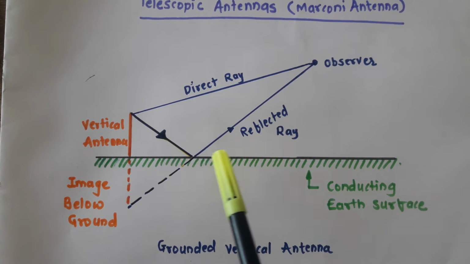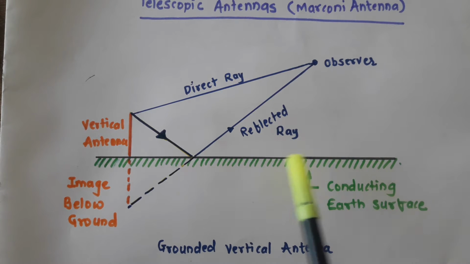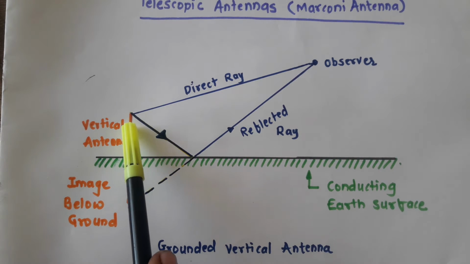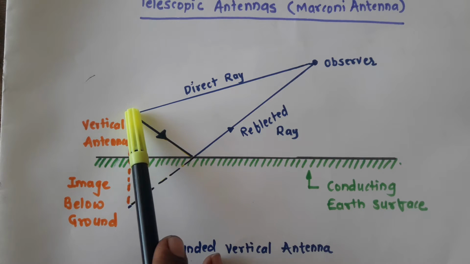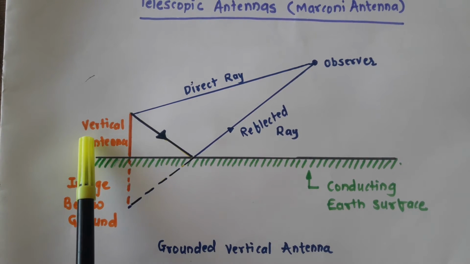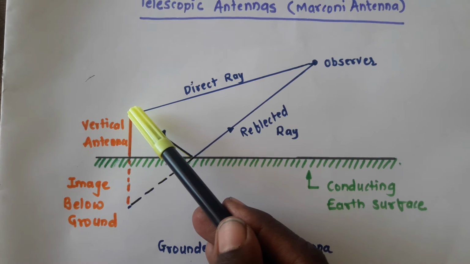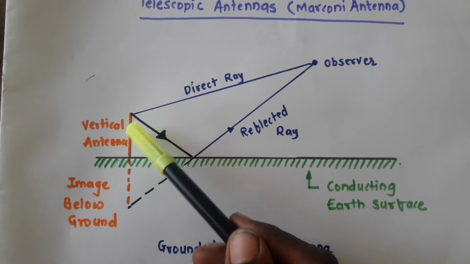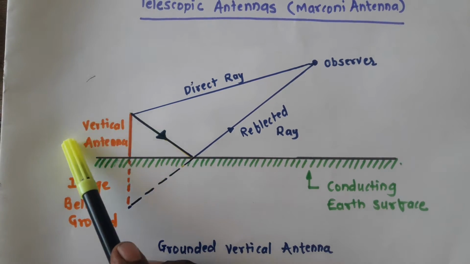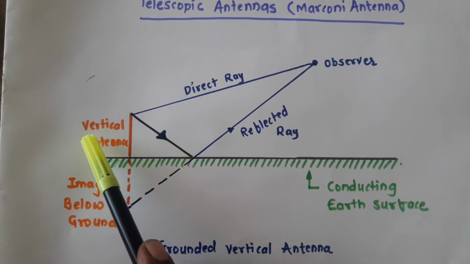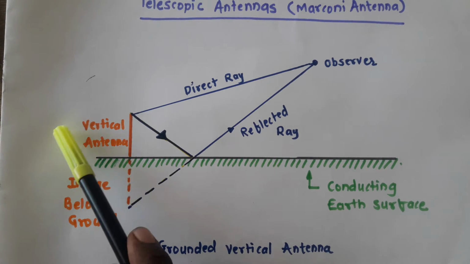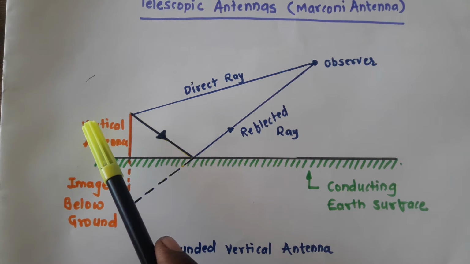On this conducting earth surface, the antenna is placed in vertical position, right? So it is called a vertical antenna. Now it is assumed that the length of this vertical antenna is lambda by 4, right? So it is a quarter of the wavelength, lambda by 4.